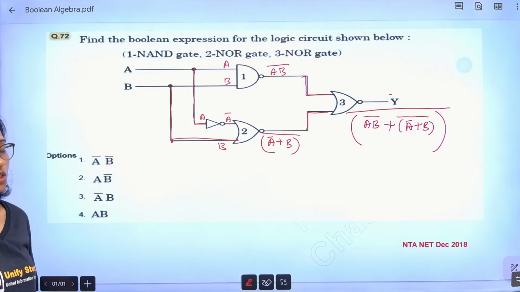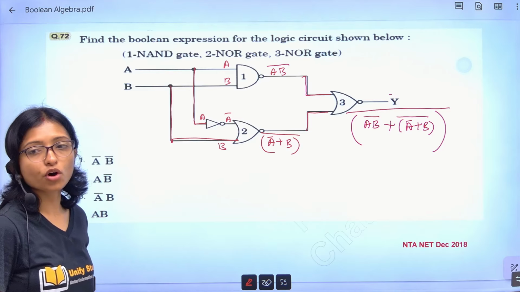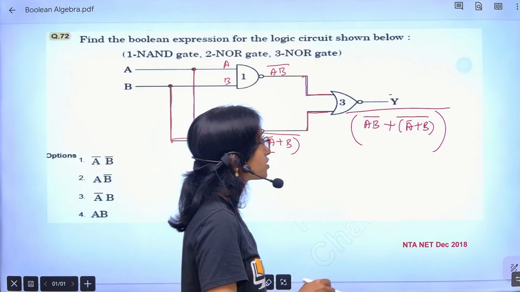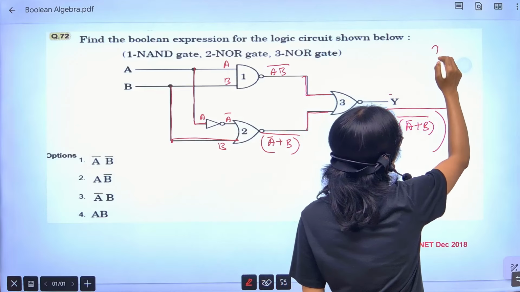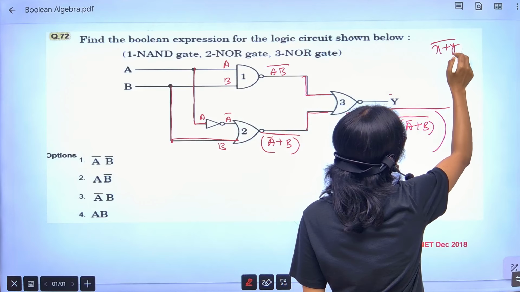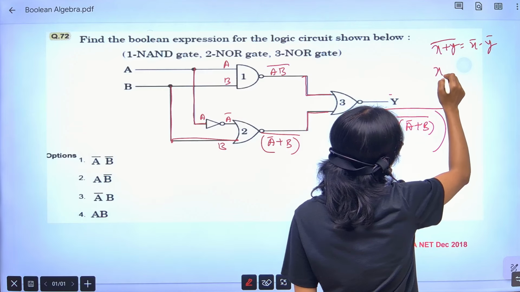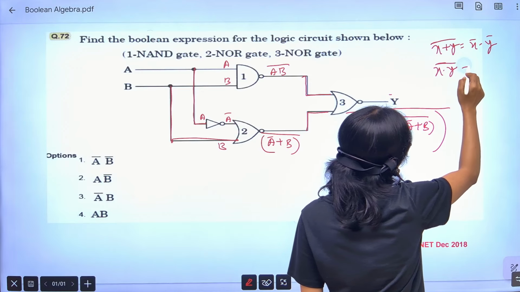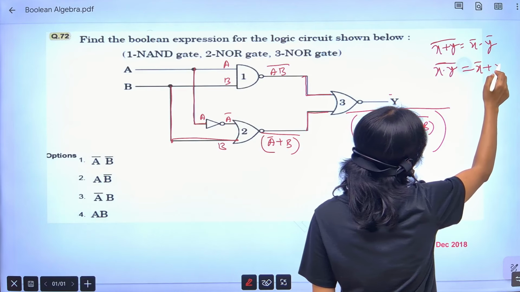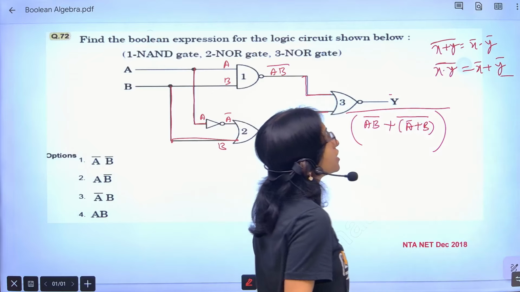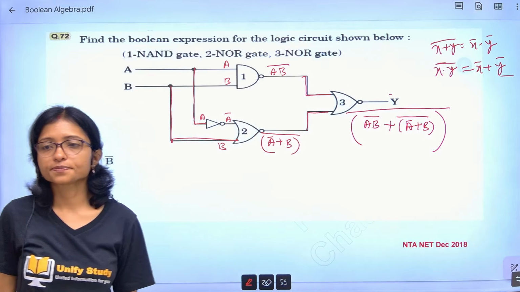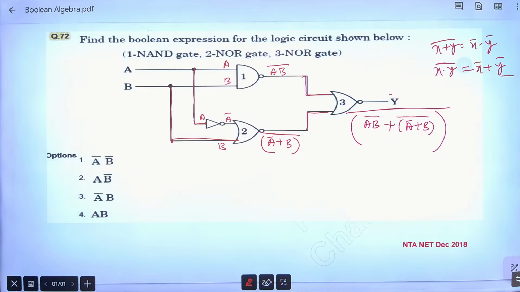Now from this expression we will apply De Morgan's law. What is De Morgan's law? De Morgan's law is telling you x plus y whole bar equals x bar dot y bar, and x dot y whole bar equals x bar plus y bar. Yes, this is your De Morgan's law, right? This is your De Morgan's law.